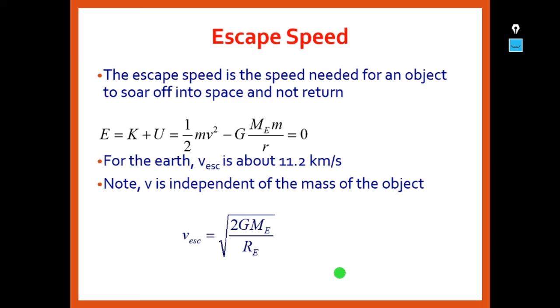That means it is independent of the mass of the object, irrespective of whether the object has higher or lower mass. To escape from the Earth's surface, it should be projected with a velocity of 11.2 kilometers per second. That is, escape velocity V is equal to root over 2 G Me by Re.